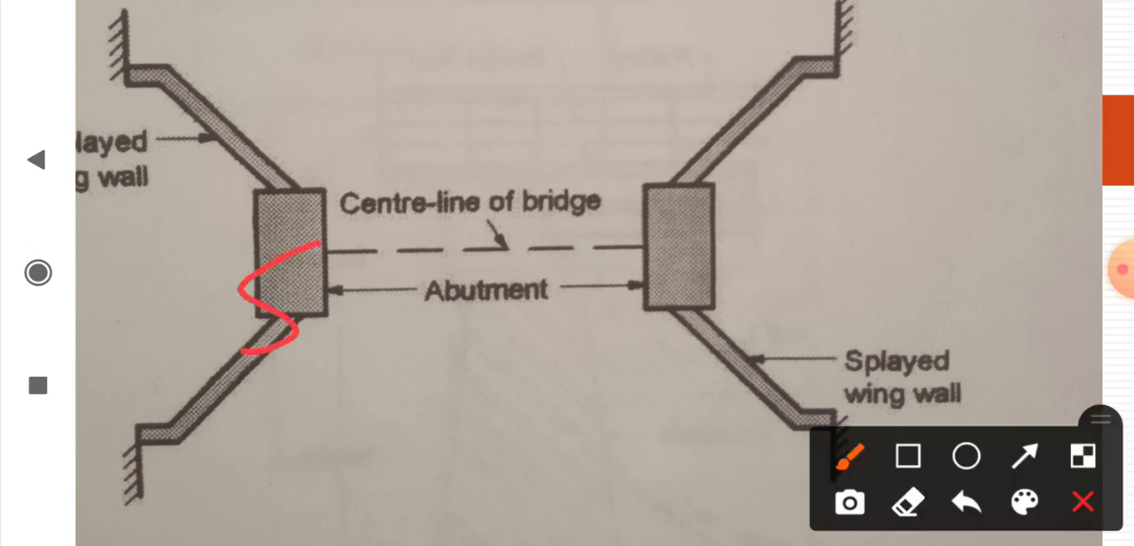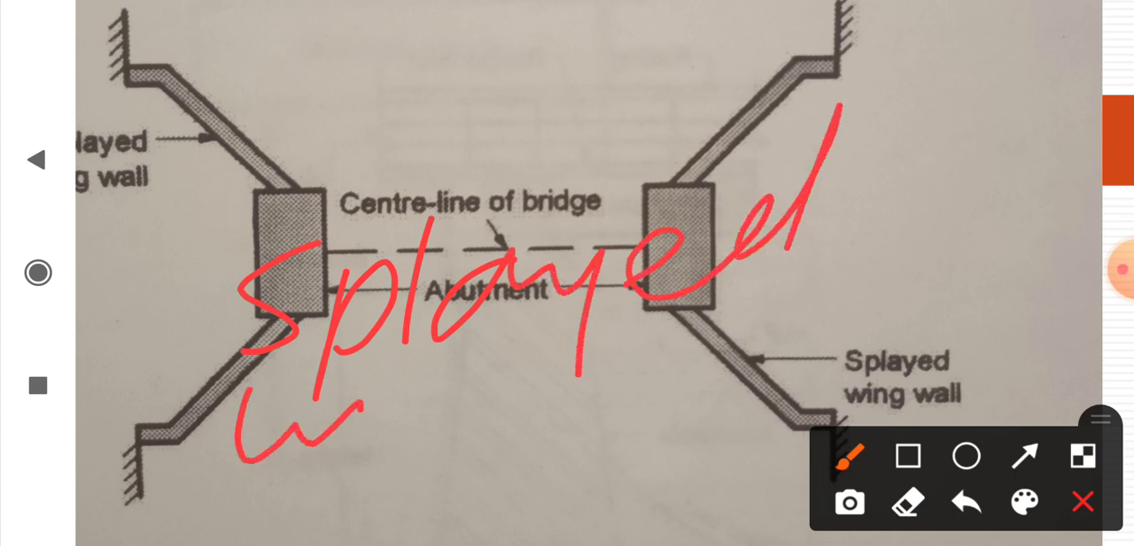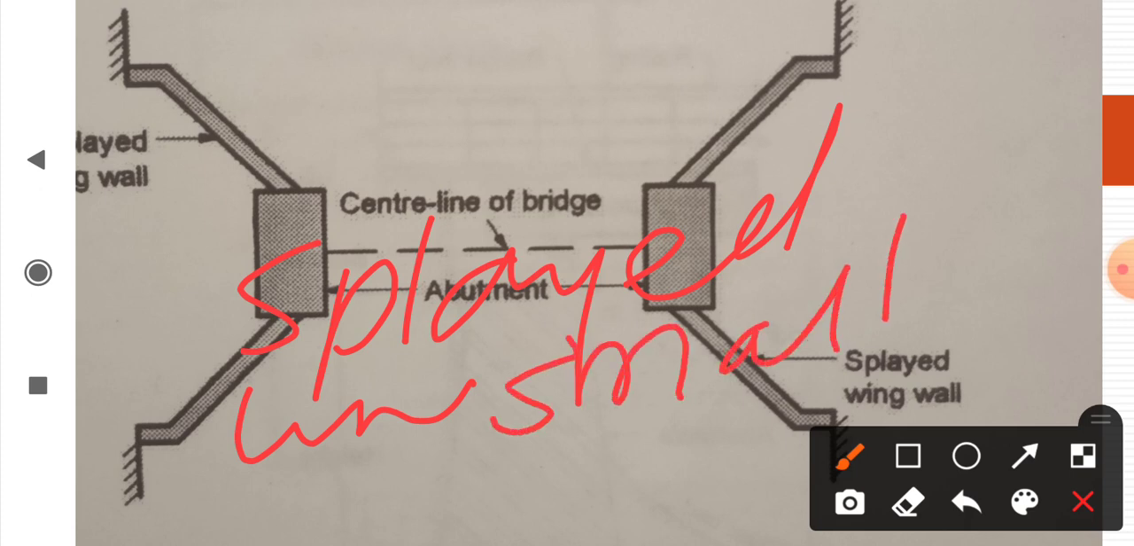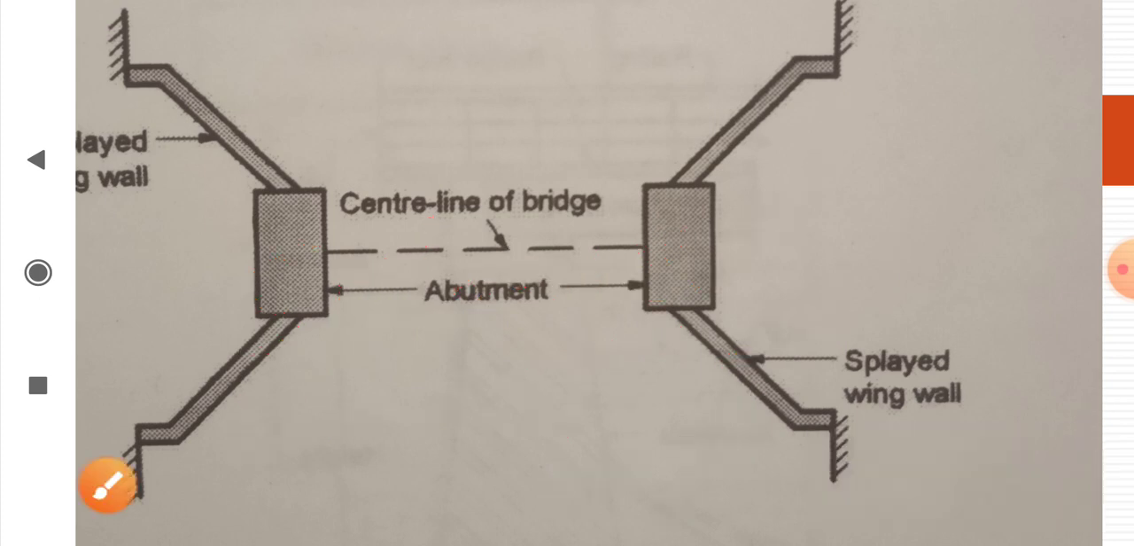Now, the splayed wing wall is suitable at small bridges and at big bridges. Means such splayed wing walls we can construct at small bridges as well as big bridges on rivers.